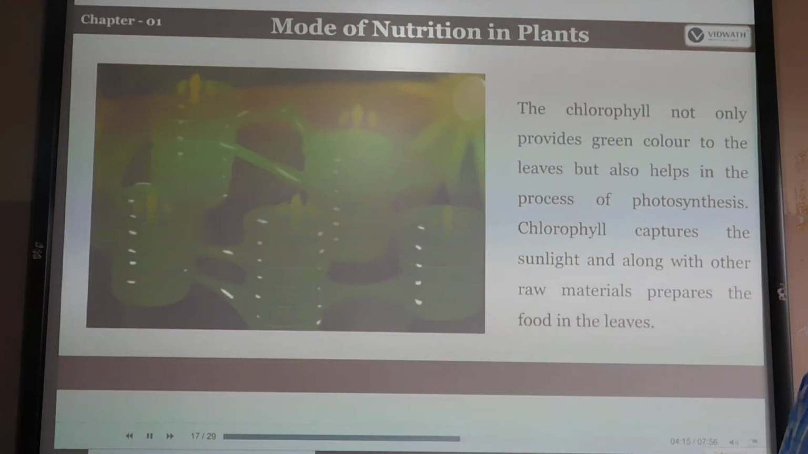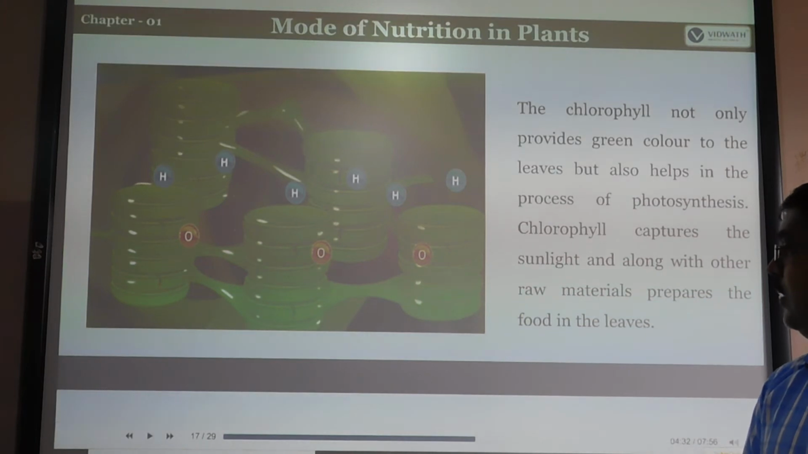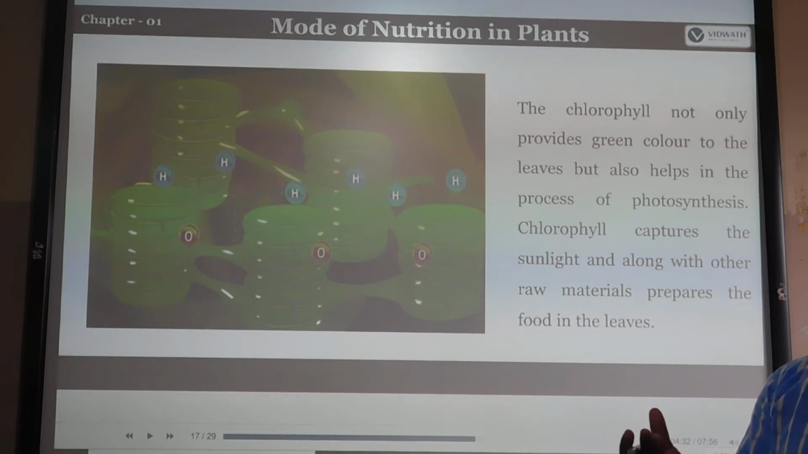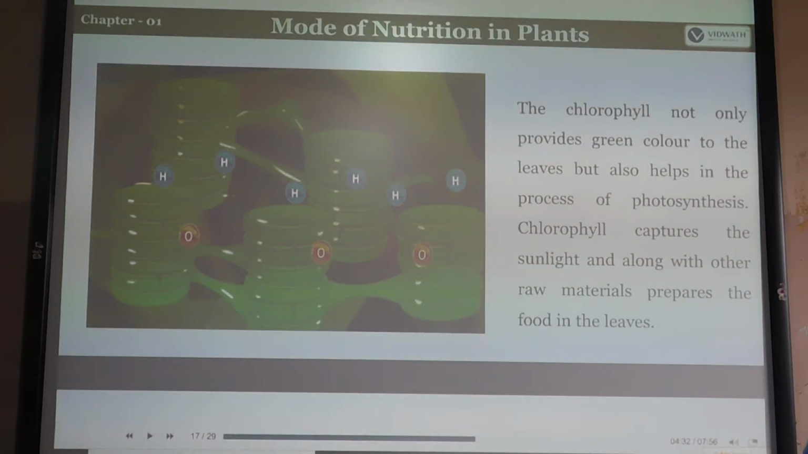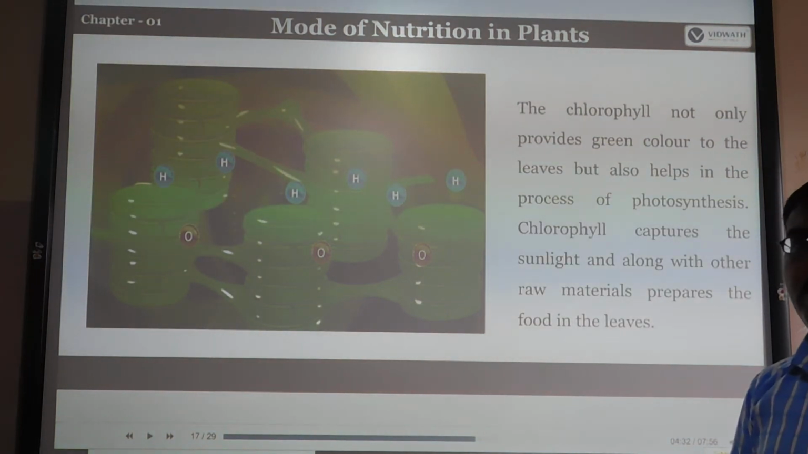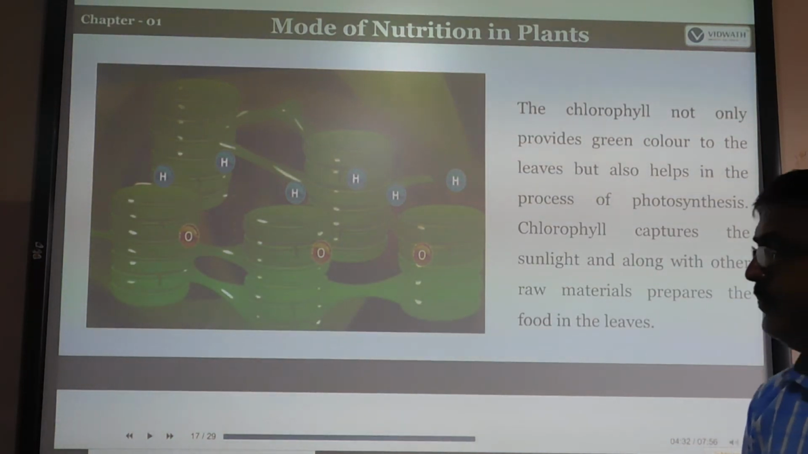That chemical energy is what we call food. Chlorophyll not only gives the green color to the leaves but also helps in the process of making food. The plants are green in color because of the chlorophyll, but it is not only for coloration. It also captures the sunlight and, along with the other raw materials, prepares the food in the leaves.